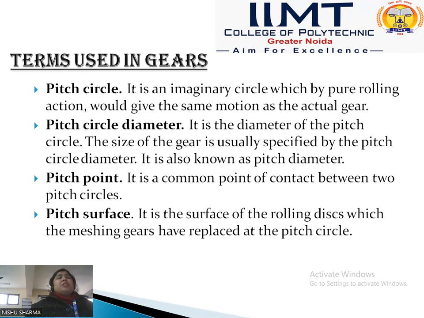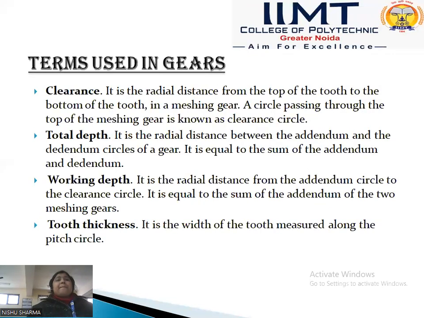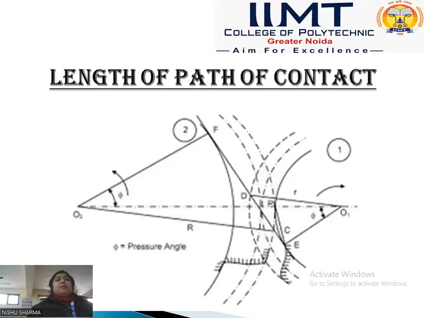Next is the pitch point. In this diagram we can say that the pitch point is the common point of contact between the two pitch circles. When two gears are meshing, there is one pitch circle of the first gear and also a pitch circle of the second gear.